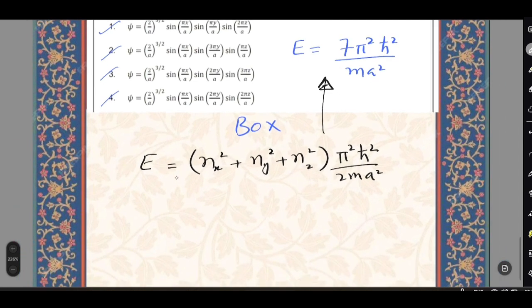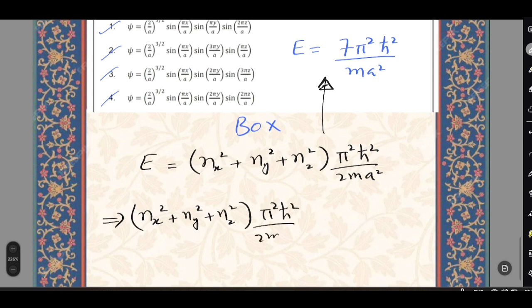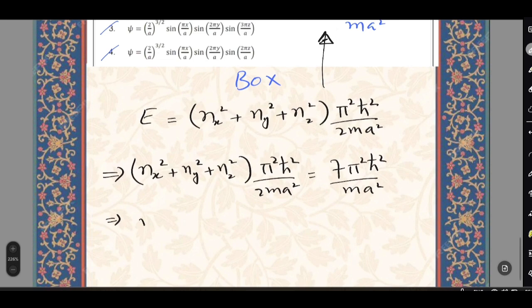So that means nx square plus ny square plus nz square pi square h square by 2 m a square equals to 7 pi square h square by m a square. So it implies nx square plus ny square plus nz square equals to 14.